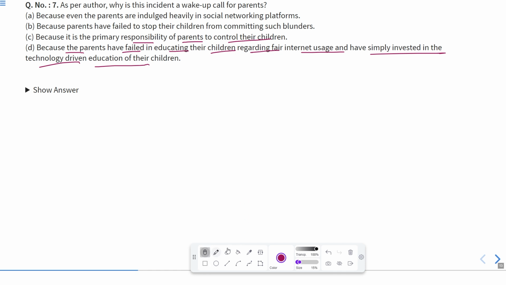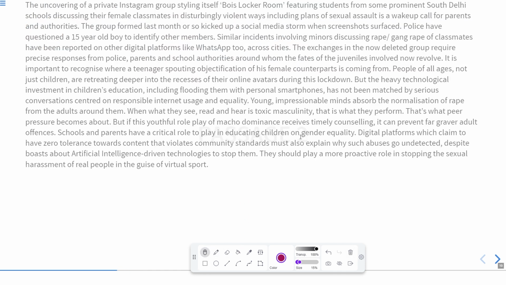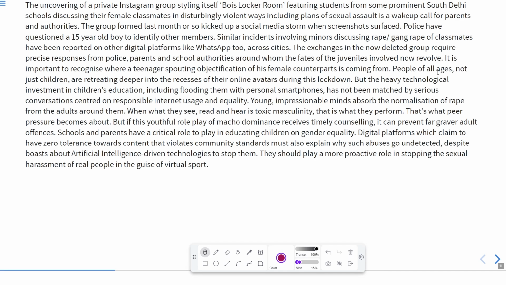Obviously, as we have seen this line, let us see this again as it is given. But the heavy technological investment in children's education, including flooding them with personal smartphones, has not been matched by serious conversations centered on responsible internet usage and equality. Young impressionable minds absorb normalization of rape from adults around them.